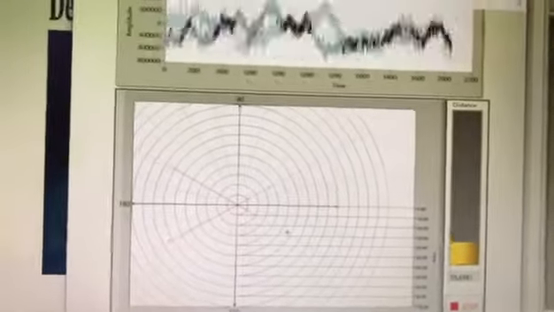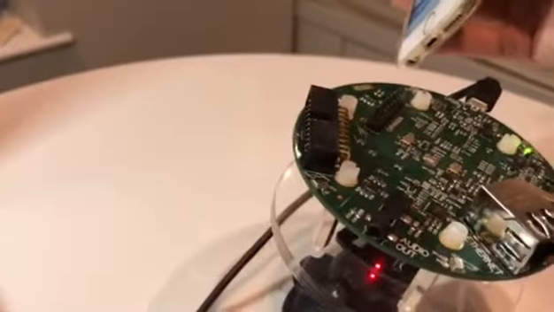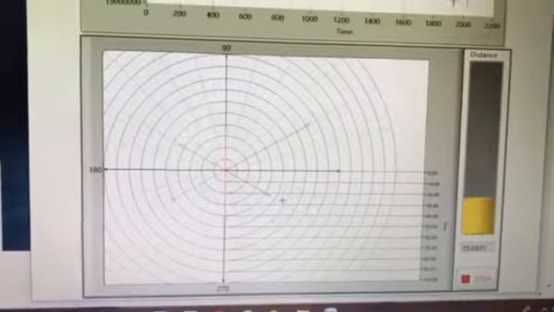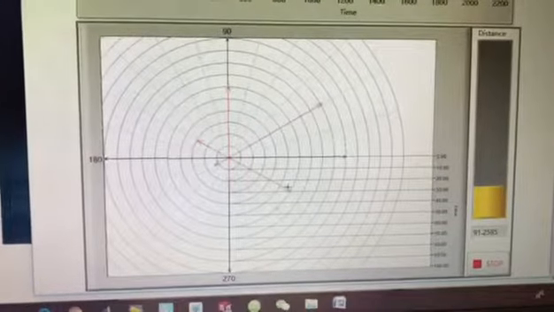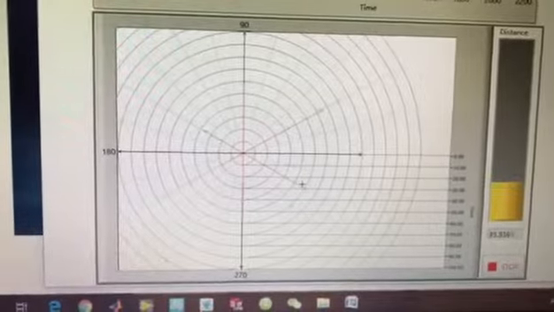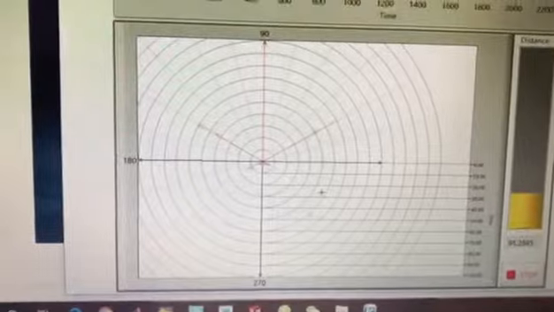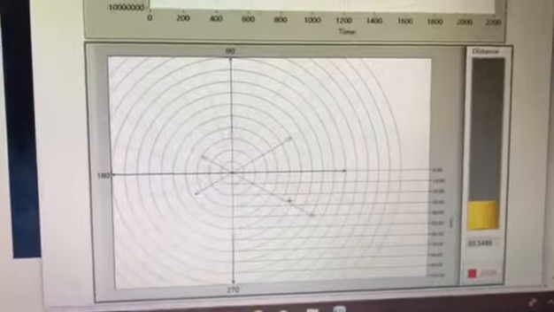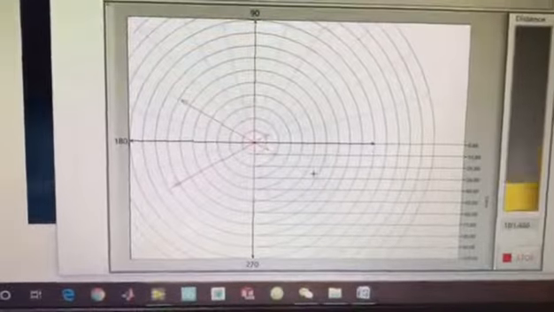distance of the noise. Now I will play my phone as a noise source. You can see when I put my phone here, the red line indicates the right direction of the noise, and the yellow part indicates the signal's distance. When I move around my phone, both the angle area and the distance change.